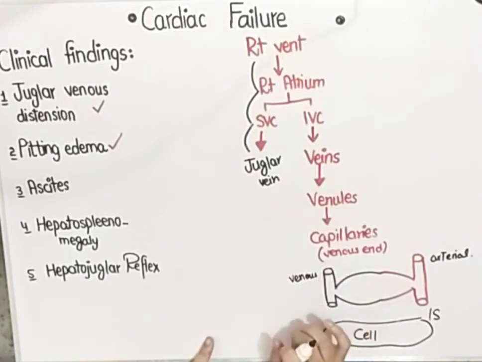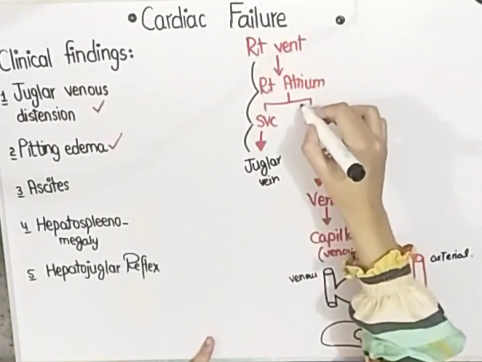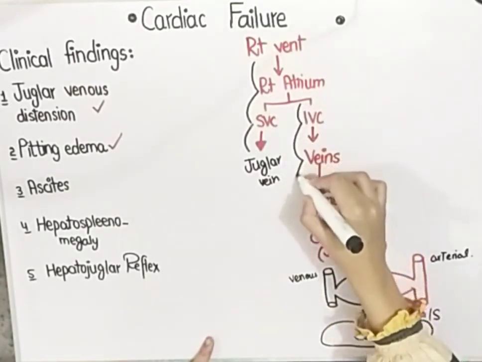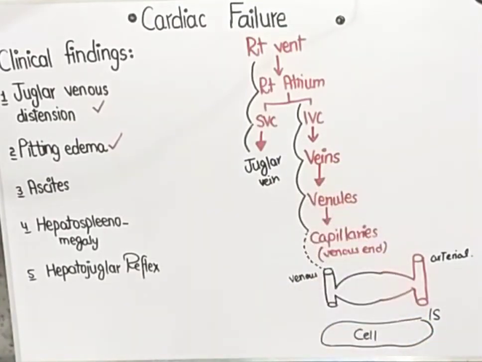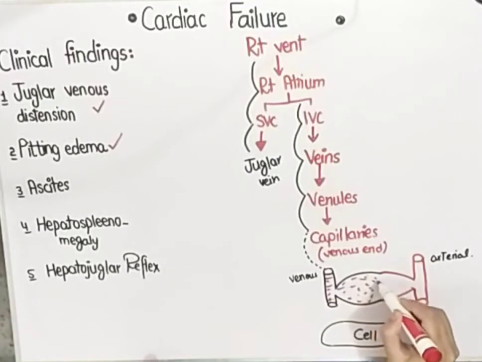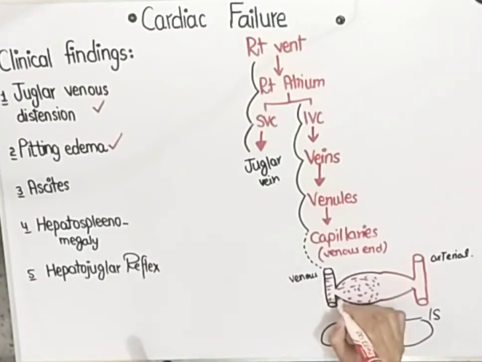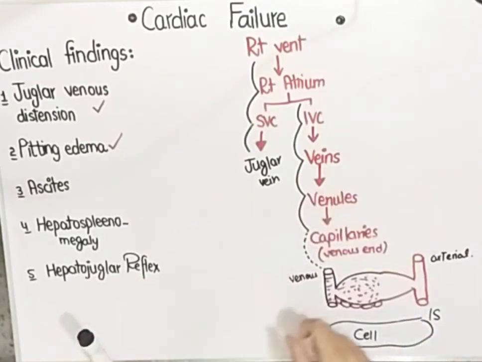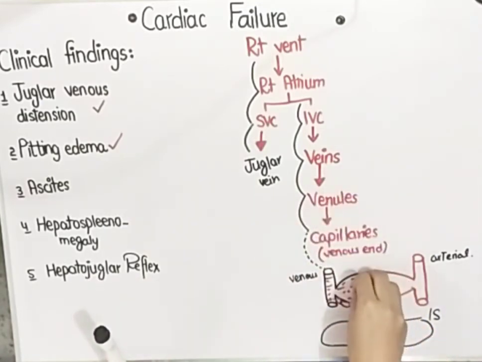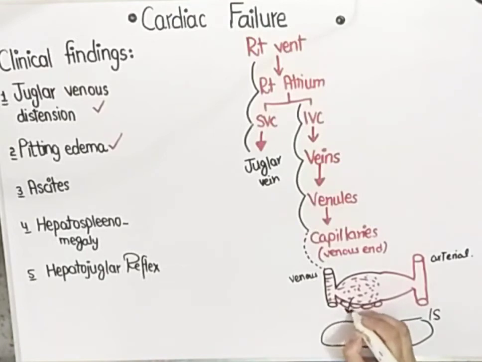So this is the venous end of the capillary. Blood is backflowing from the right atrium to the inferior vena cava, to veins, to venules, to capillaries, and ultimately comes to this venous end of the capillary. Since the blood is backflowing, there is a lot of blood on this venous side, and the capillary hydrostatic pressure increases so much. This capillary is made up of endothelial cells. The capillary hydrostatic pressure increases so much that a lot of plasma from the capillary comes into the interstitial spaces.